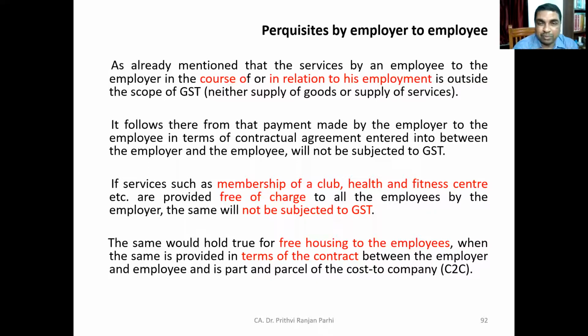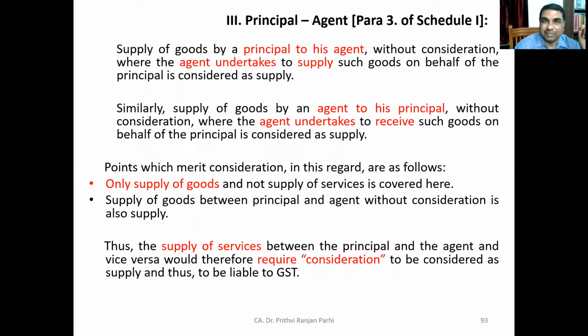Same is also true if free housing is provided to employees. When the terms of contract specify that the employer will be providing a free house to the employee, and accordingly the employer provides it, then this will not be treated as a supply. It should form a part and parcel of the CTC or cost to company. Hope it is clear. Transaction between employer and employee.